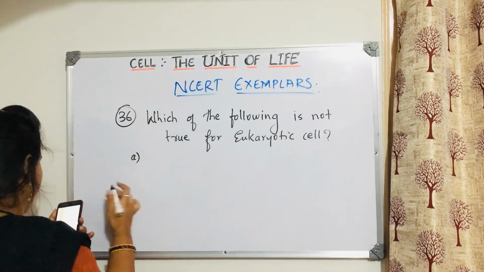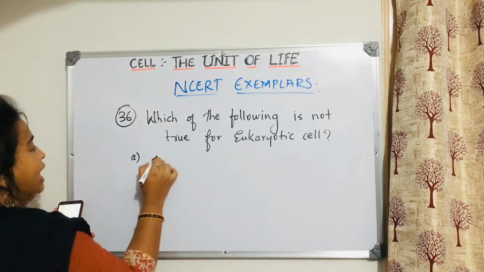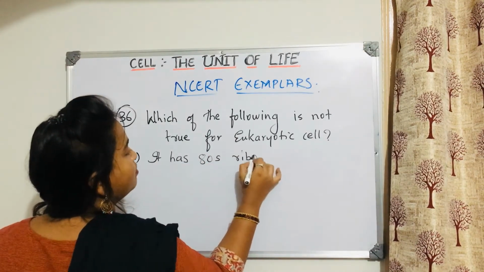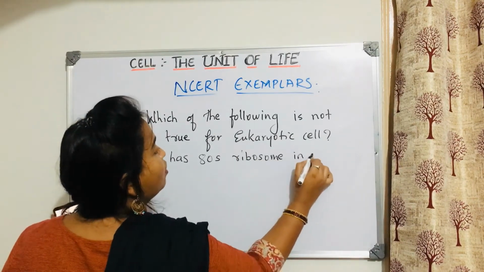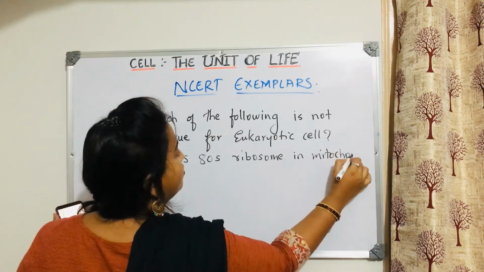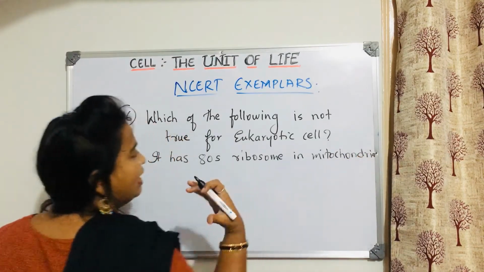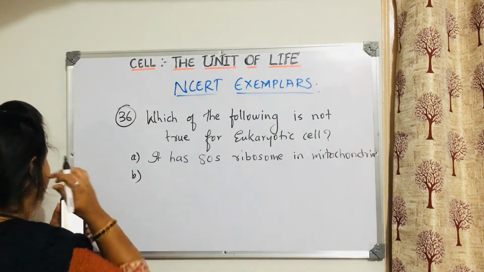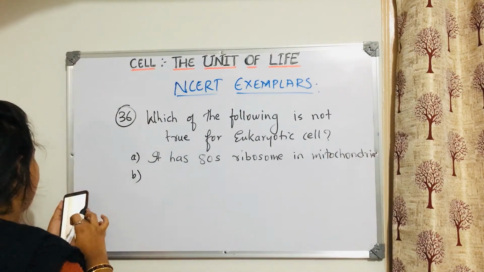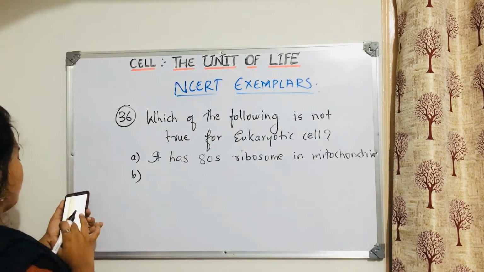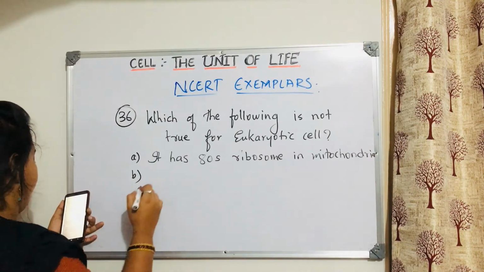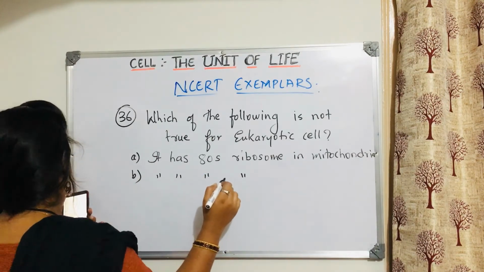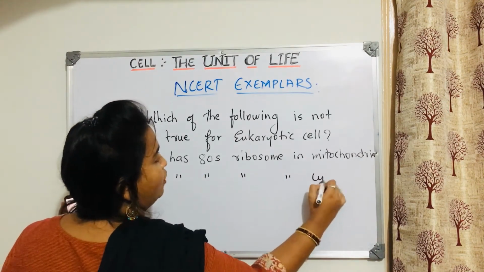We'll see the options first. It has 80S ribosome in mitochondria. Simply they will be always confusing you with these ribosome questions, because you know ribosomes you will get confused a lot with their subunits and all those things. So they will be always asking these questions to confuse you. It has 80S ribosome in cytoplasm.